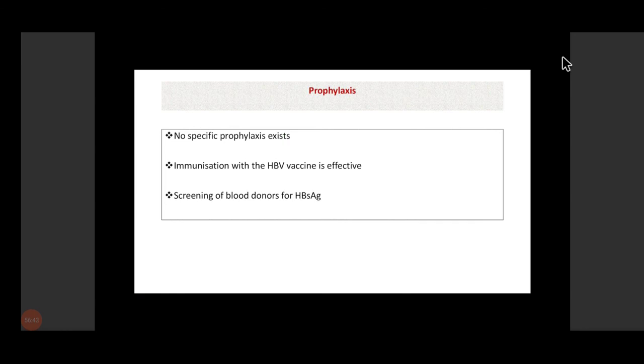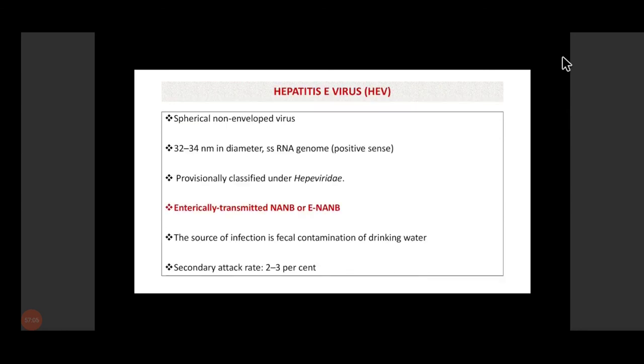There is no specific prophylaxis for HDV. It is generally seen that immunization against HBV is effective because this virus needs the help of HBV for infection, and screening of blood donors for HBs antigen should be done. This virus is again transmitted by the parenteral route, and rarely it can also be transmitted by perinatal or sexual transmission.